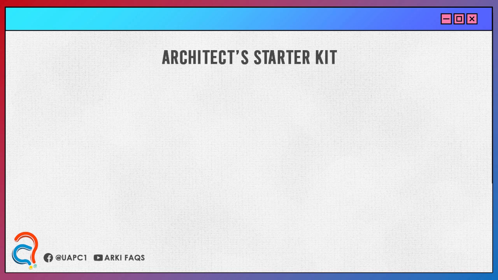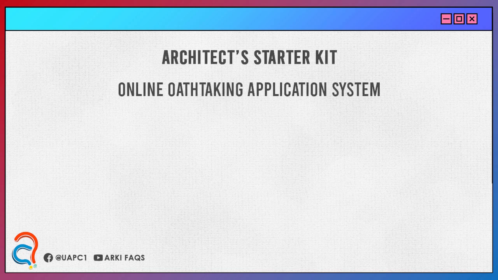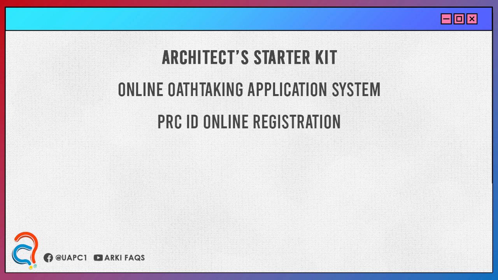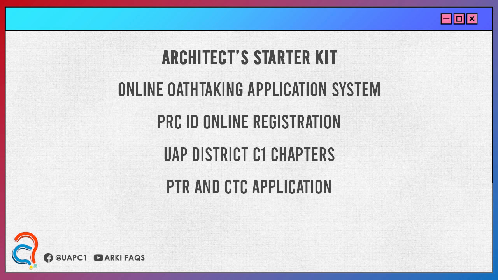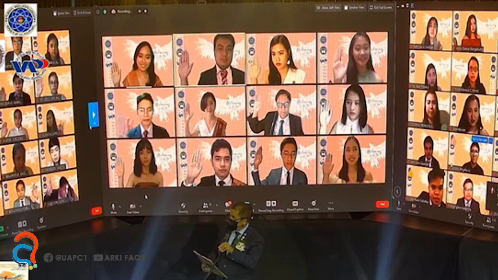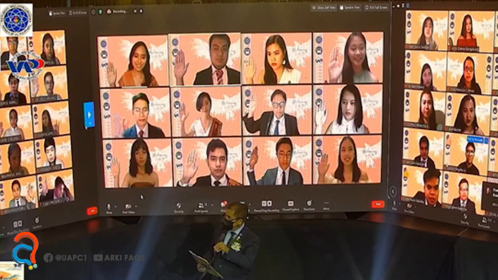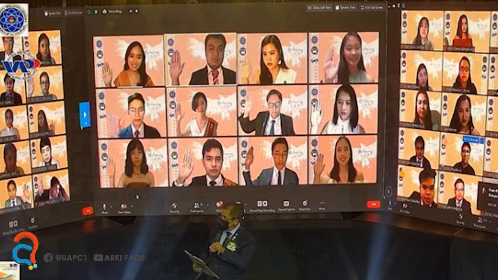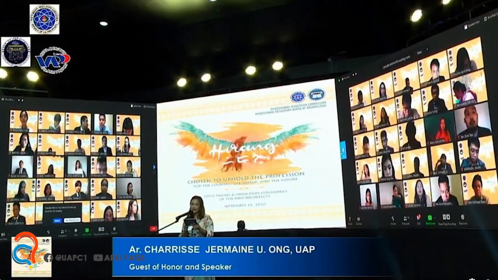Architects Starter Kit. We will talk about the online oath-taking application system, PRC ID online registration, the different UAP District C1 chapters, PTR and CTC application, and lastly, your TIN application. In the observance of health protocols, the Professional Regulation Commission has mandated that the conduct of oath-taking ceremonies of board passers be online until further notice.